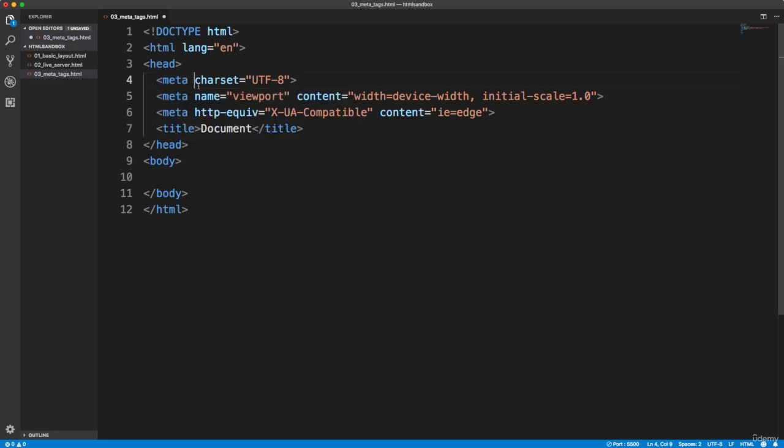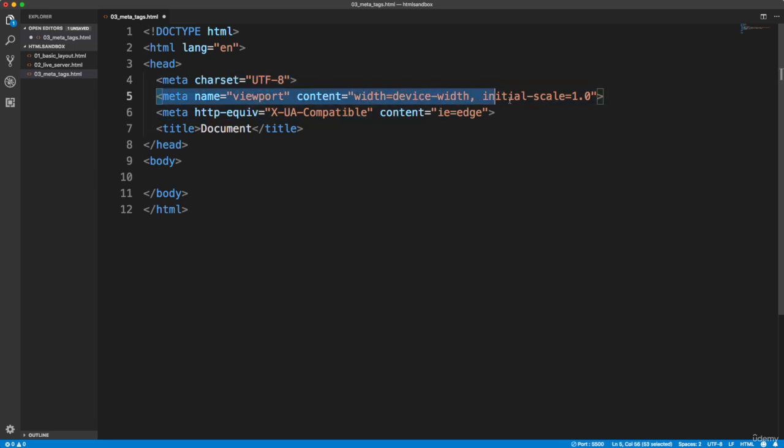So the first one here is charset, which is the character set, and this specifies the character encoding of the page. So UTF-8 is actually the default. It's the character encoding for Unicode. It's not extremely important to understand how this works or what it is. We could actually remove this and it would still be UTF-8. And the Unicode standard covers almost all characters, punctuation, symbols, things like that. So that's what that is. It's the character set that this page uses.